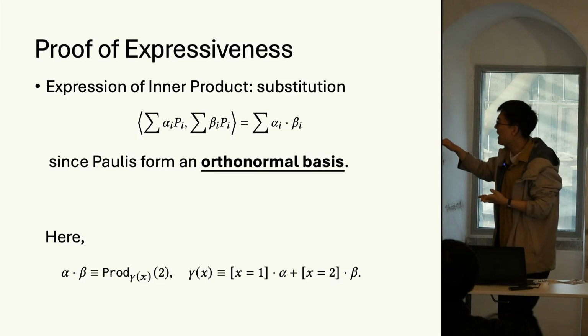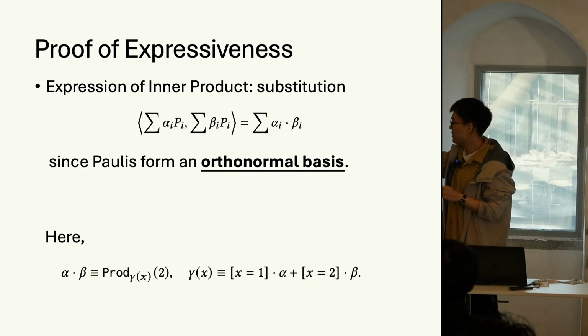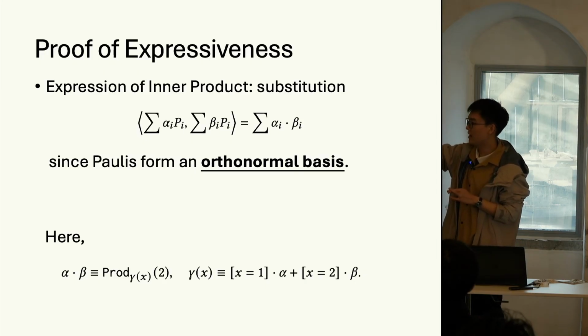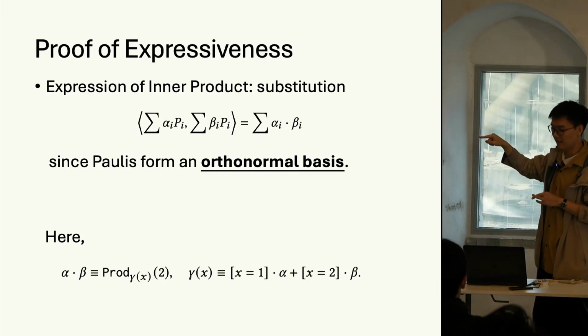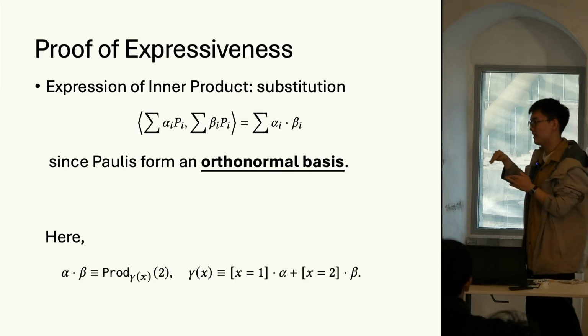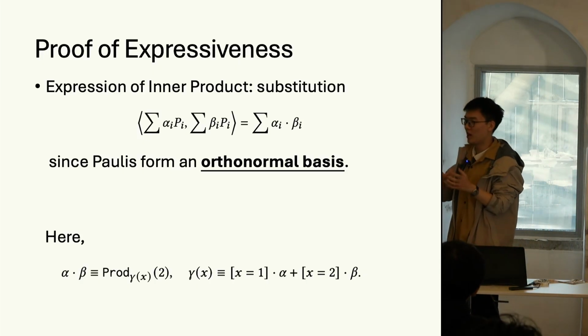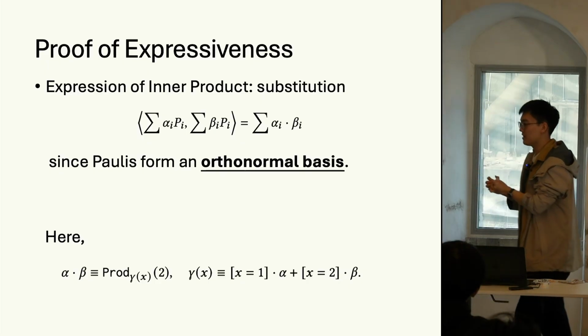This can be seen as substituting each occurrence of p i in the first expression by the corresponding coefficient b i in the second expression. This is a kind of substitution, where we are substituting Pauli operators by coefficients.